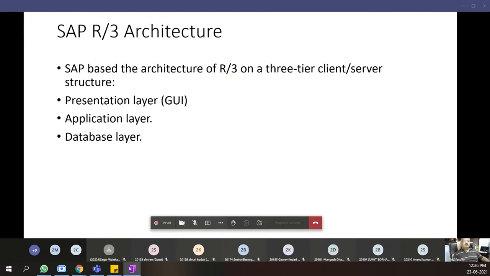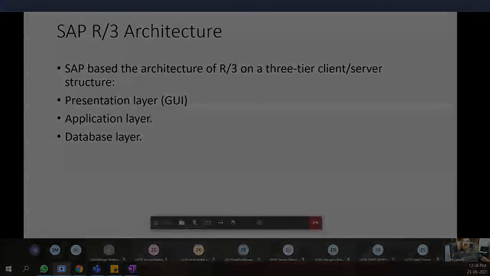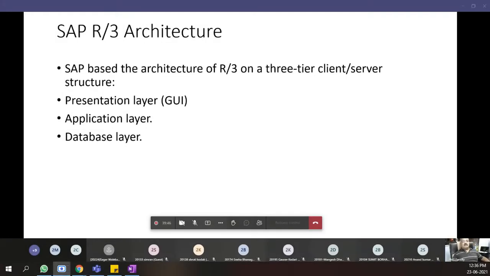So now let us see the SAP R/3 ERP architecture, which we can also use in supply chain management. So what is SAP R/3 architecture? There are 3 layers: presentation layer, application layer and database layer. SAP based the architecture of R/3 on a 3-tier client or server structure. First is the presentation layer. What is GUI? Can anyone tell me what GUI is?